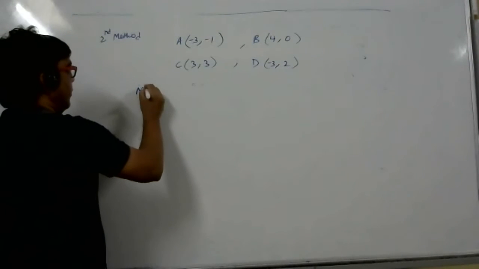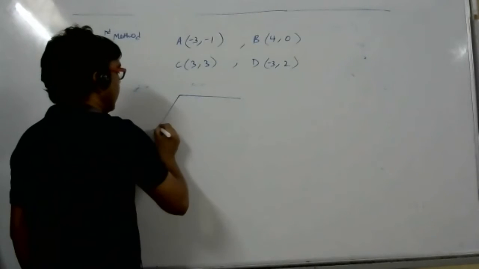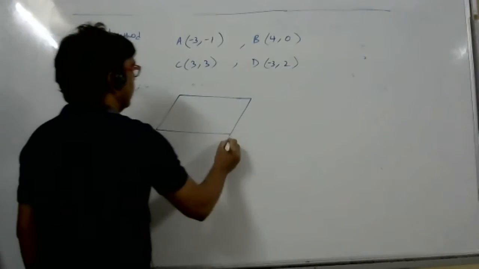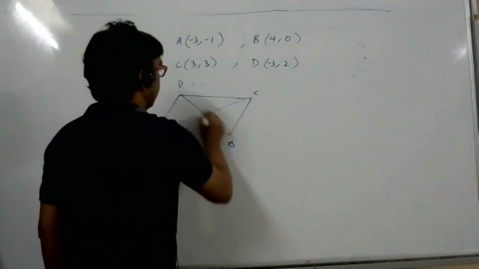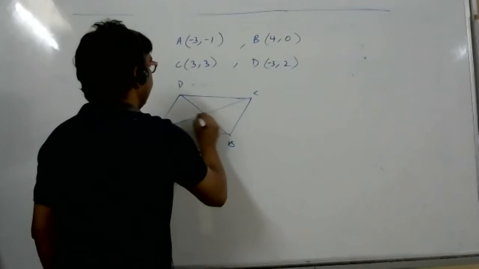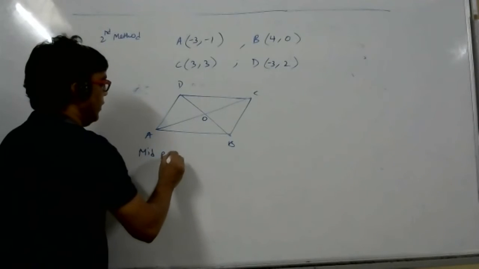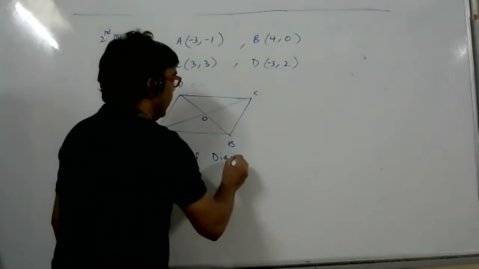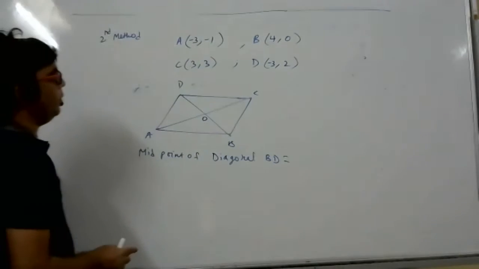In the exam, you can draw this diagram, A, B, C, D. This is a parallelogram, we just have to prove it. Then you can say, second method, midpoint of diagonal BD. What is the midpoint of diagonal BD?